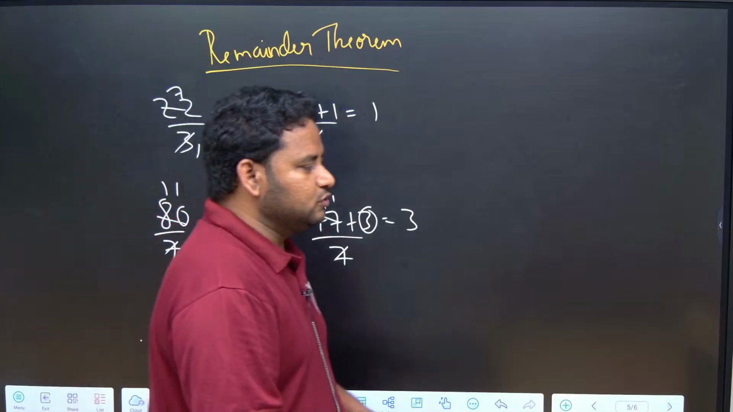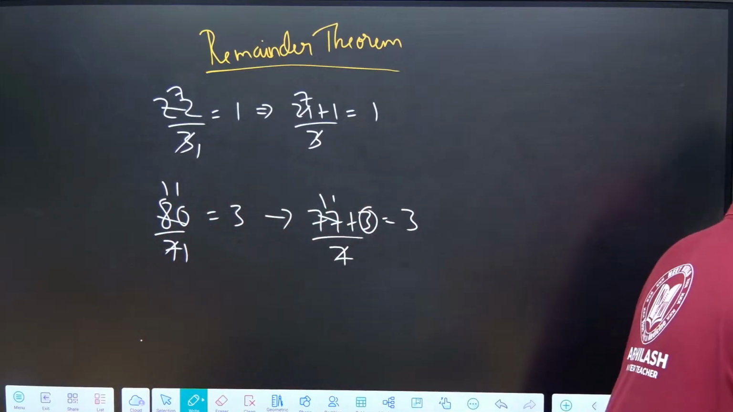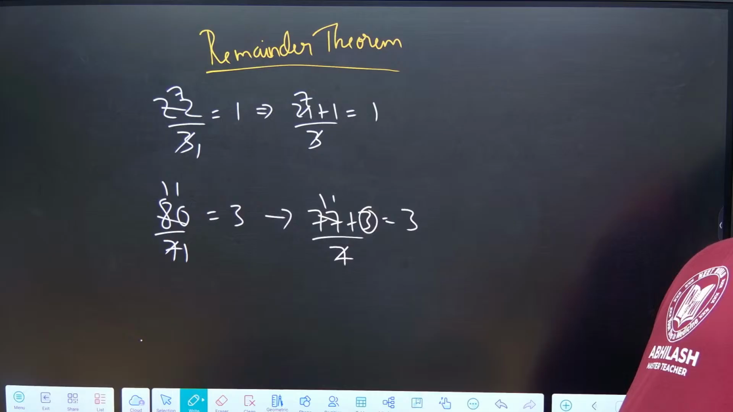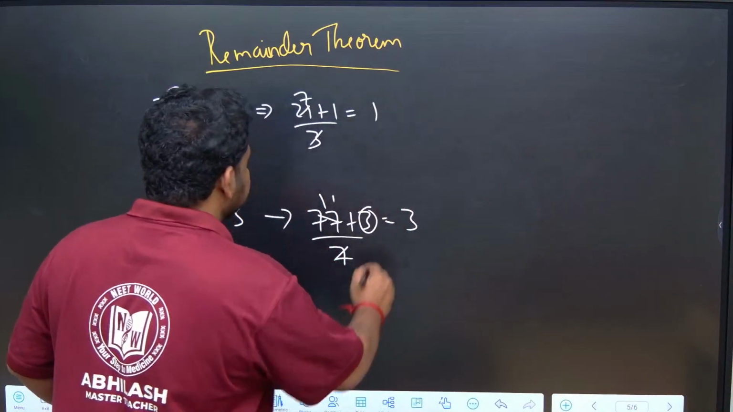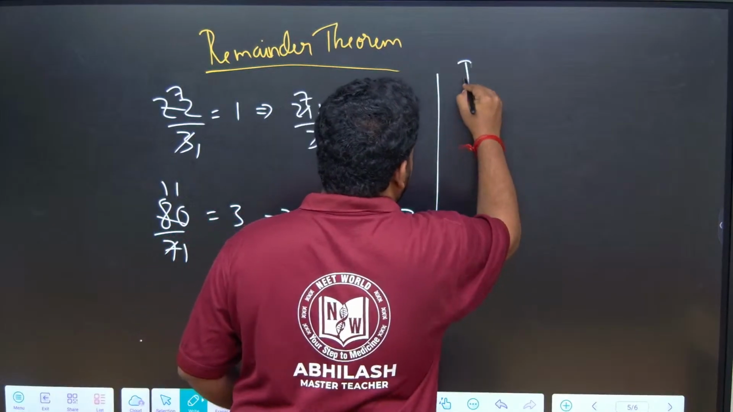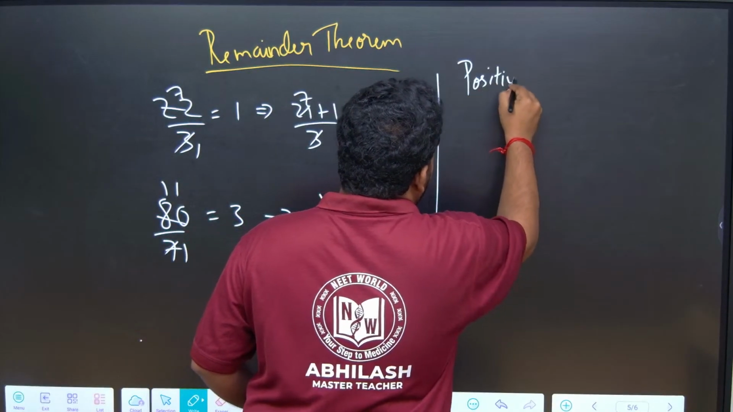Now, what we are getting is positive remainder. These are all positive remainders. Now, what we got here? Positive remainder.